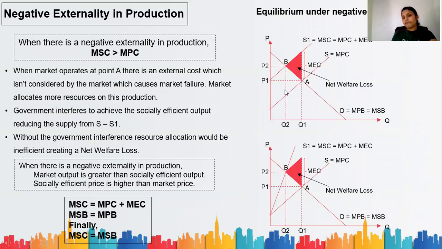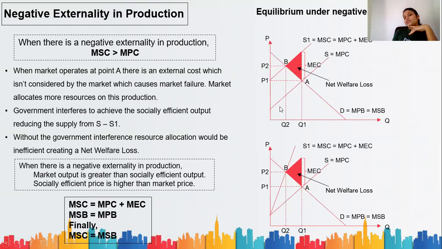So you see, demand is constant, no issues with the demand. Now there is a negative externality in production. In production, when cost increases, your supply will reduce. We all know that, no? Now, when the economy is producing at point A, the producers are only considering the personal or private cost, and they are ignoring the external cost. That means your supply curve is bigger than what is expected.